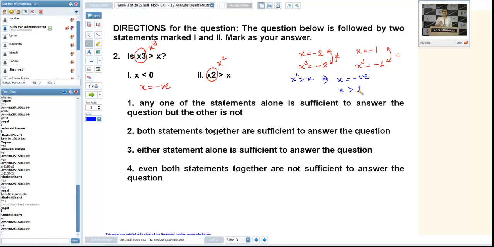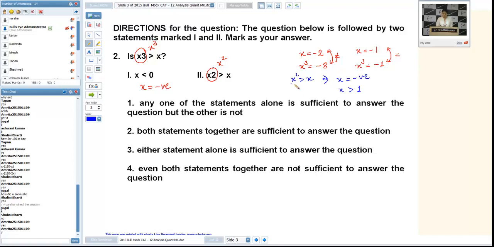Why so? Because that is a crucial range in case of inequality. If I take 0 to 1, for example 0.5, and take the square of that, it will be 0.25. So by taking higher power, the value will decrease. That's why we cannot consider this interval, that is 0 to 1.